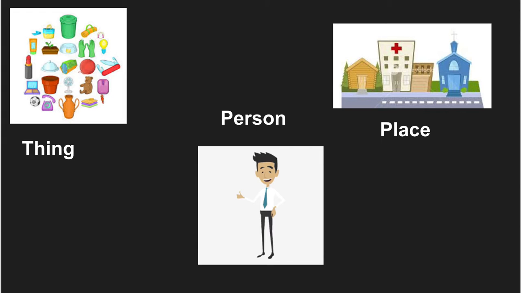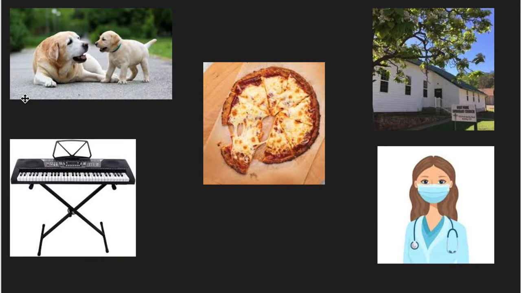So with these nouns, you can use your five senses to detect them. Here, we can hear dogs, we can see dogs, we can touch dogs. Three of our senses that we can use. That's why dogs are nouns. Same with a piano. We can hear it, we can see it, you can also touch it to play it, so it is also a noun. Same with pizza, church, and a doctor. These are all some of your basic nouns and some examples that these nouns are physical.